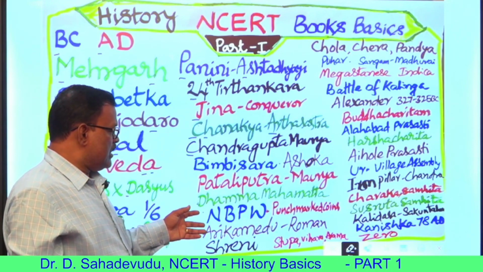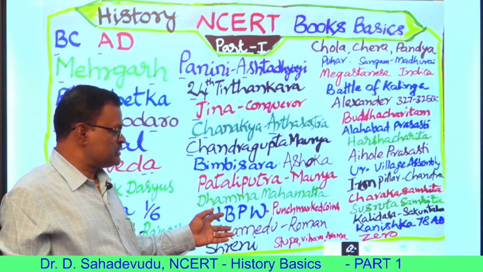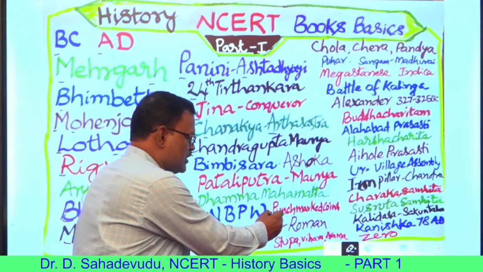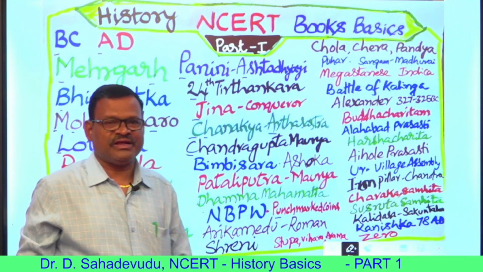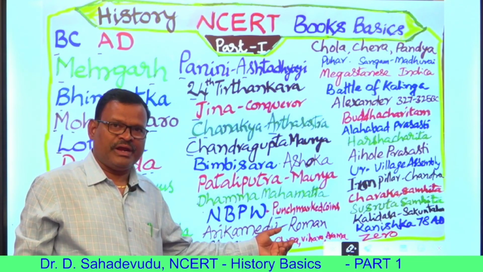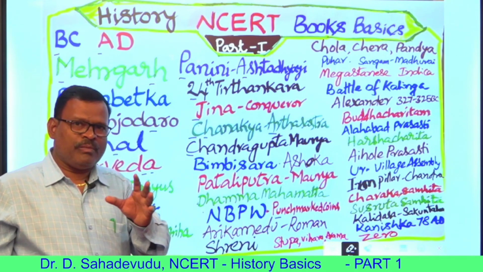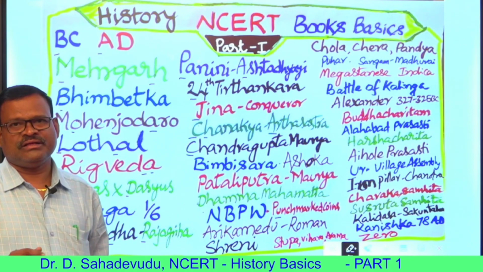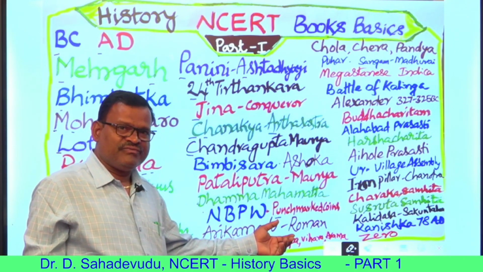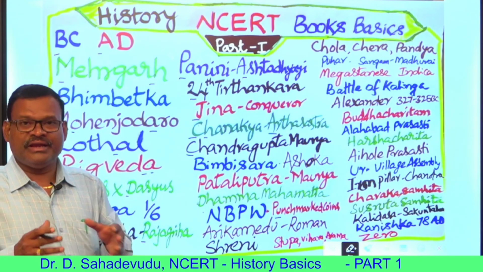Northern Black Polished Ware is one of the potteries used in the period of the Mauryan Empire. Punch-marked coins were the basis for trade in those days. Arikamedu is a town located in Tamil Nadu, where many Roman coins have been found. These evidences give information about the brisk trade between Roman and Indian regions.